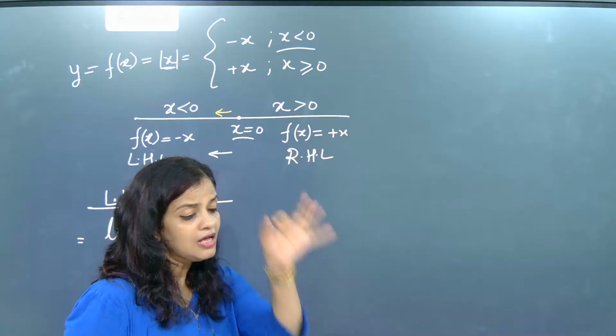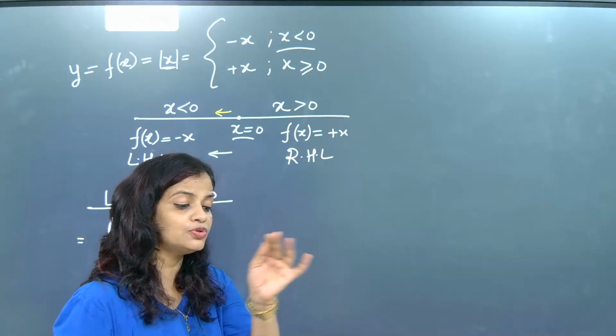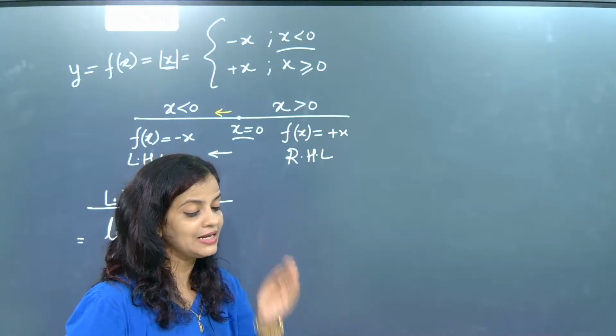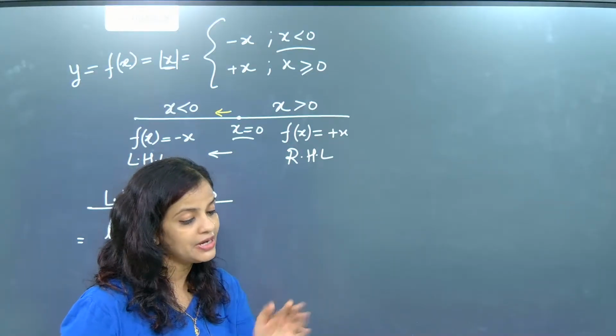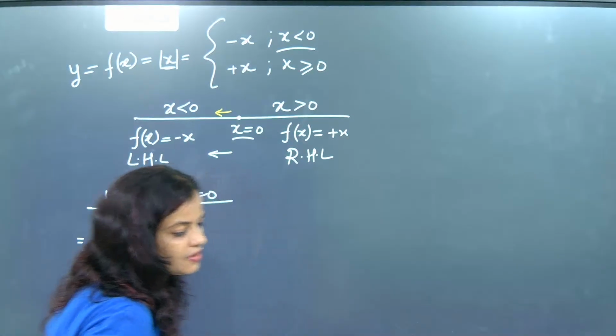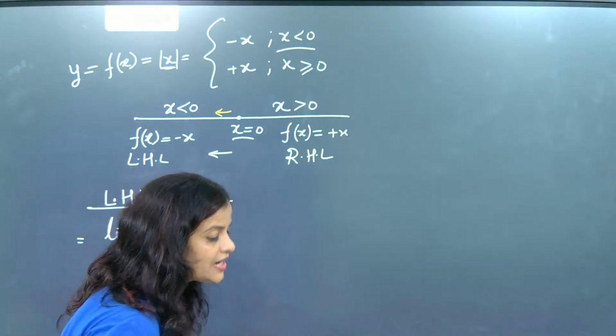It can be 0.0099, very near to 0, but not exactly 0. So only in limits these tendencies are coming. Understood? We must understand that one, beta.